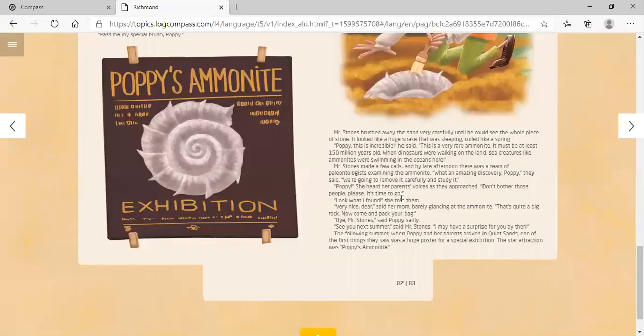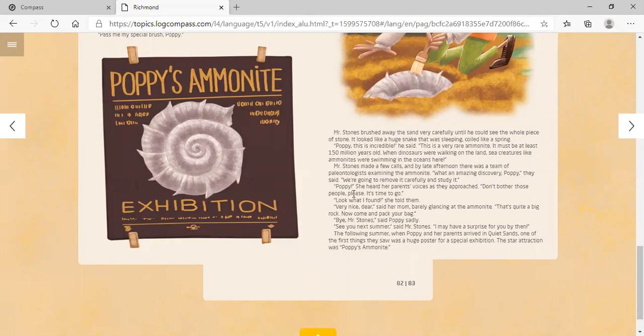So in this part, basically what it said is that Mr. Stones and Poppy arrived at the place again to see the ammonite that she had discovered. He was very surprised because it was a really rare ammonite, 150 million years old, from when dinosaurs were walking on the land.